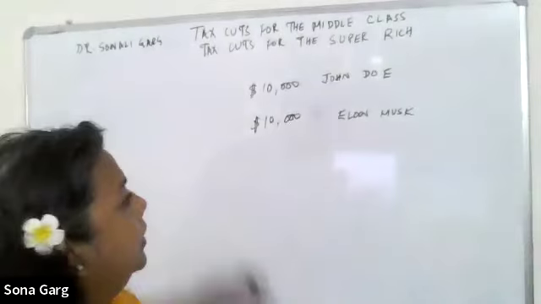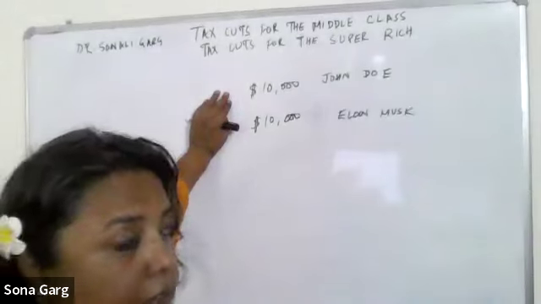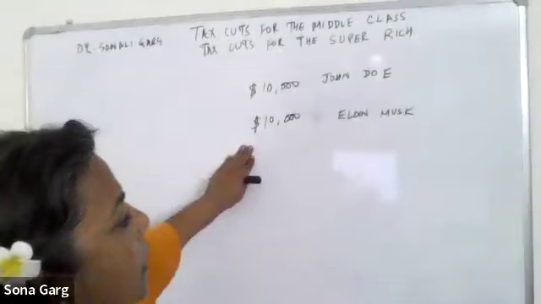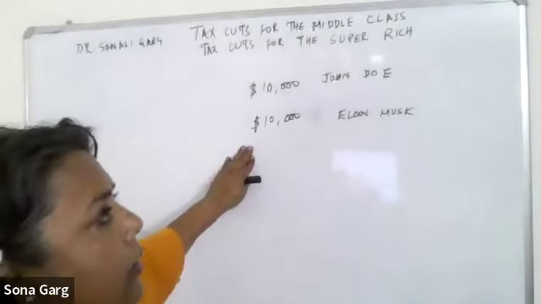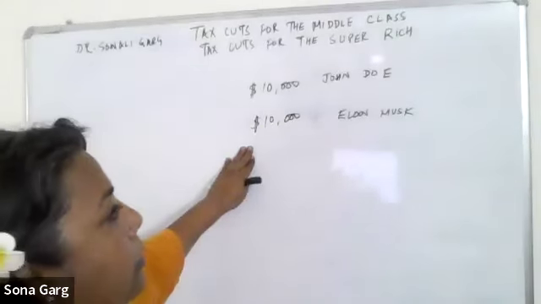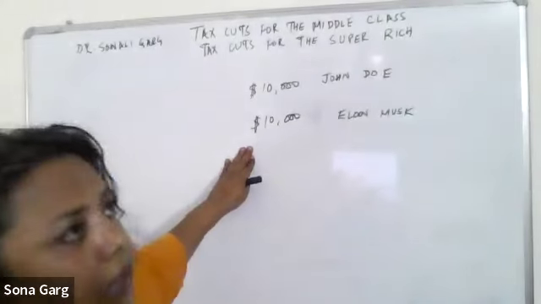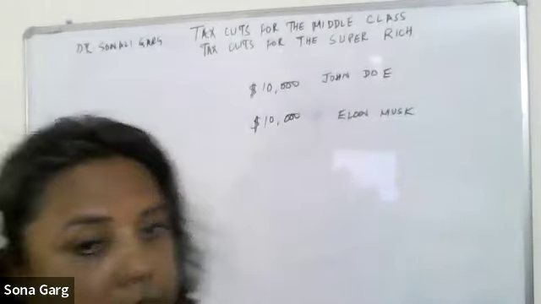So that is that. The middle class income family will go out and spend a large percentage of it, and whatever they save, if they also invest it, it will stimulate the economy. And Mr. Elon Musk, or other super rich people in the economy, when they get a tax cut, the probability of their actually spending it is very low. They will save it, and then if they invest it, it will help the economy.